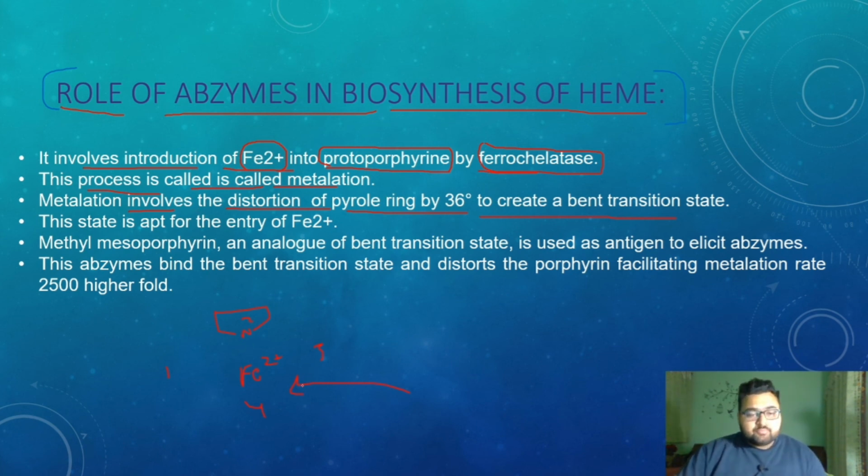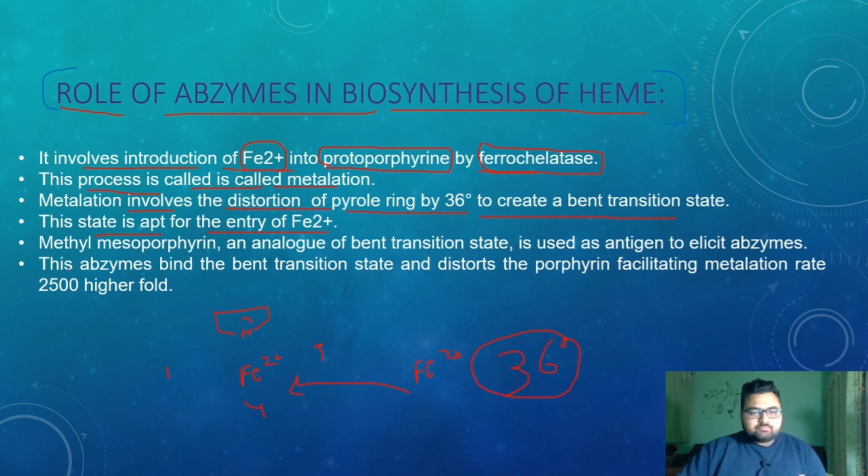So how would it be possible to insert this Fe2 plus from the outside medium to the inside of the pyrrole ring structure or the protoporphyrin? It involves the bending of the transition state by 36 degrees so that the Fe2 plus gets inserted inside the tetrapyrrole structure. This state is apt for, and necessary for, the entry of Fe2 plus.